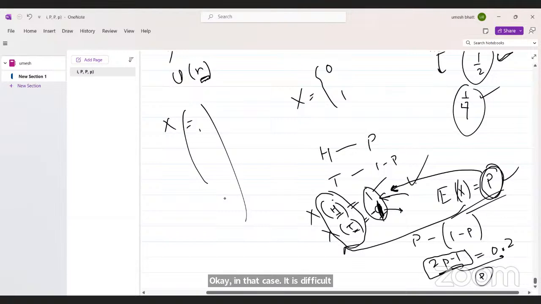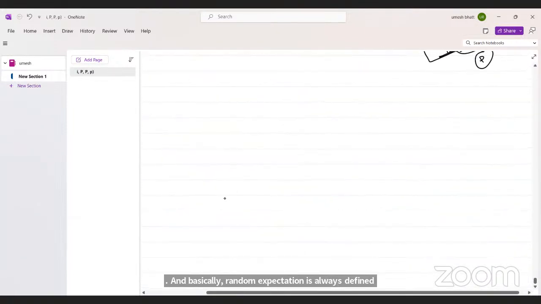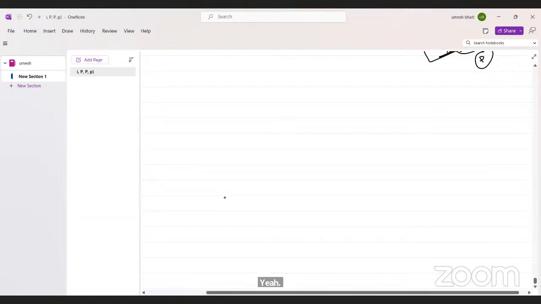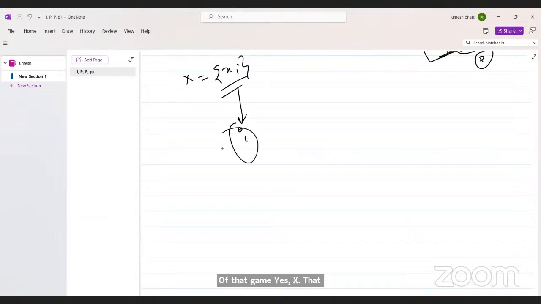So assume that you are playing some game and your random variable gives you the payoff of that game, meaning x i's are your payoff when you choose the ith condition. Then you can relate this to the expected payoff you get.